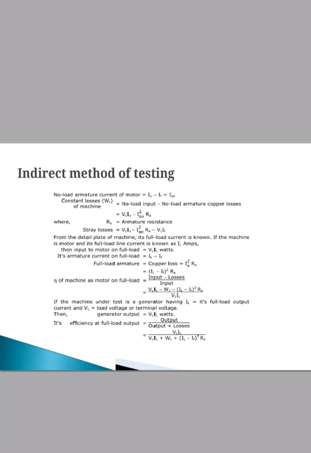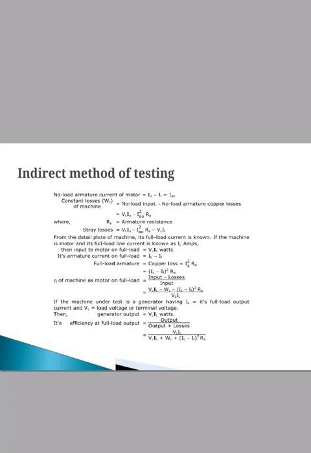Then under this test, the total input power to the motor is calculated, that is VL I0. As the motor is running at no load, output is 0. Hence, the total power input under this condition is utilized in supplying losses at no load condition.